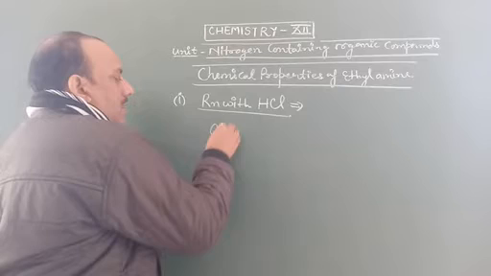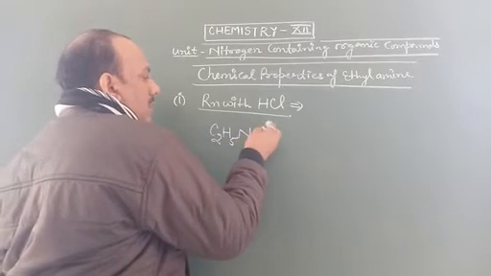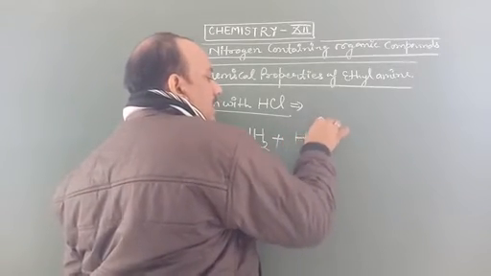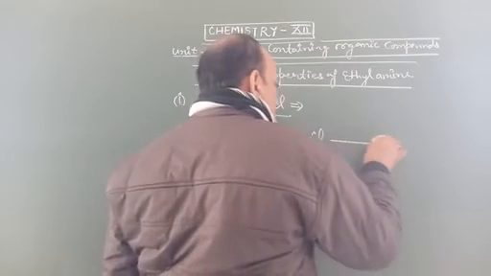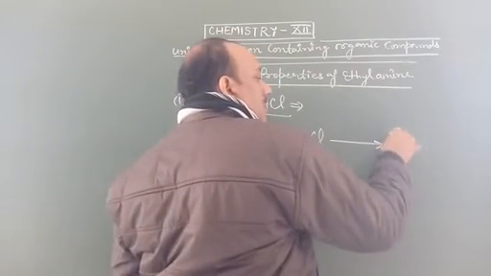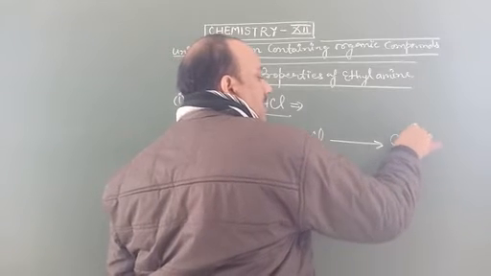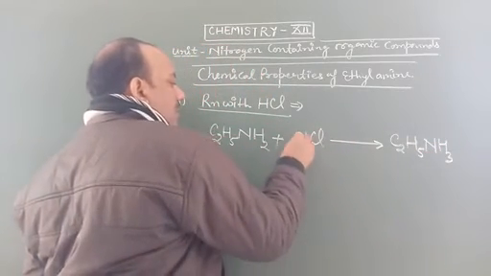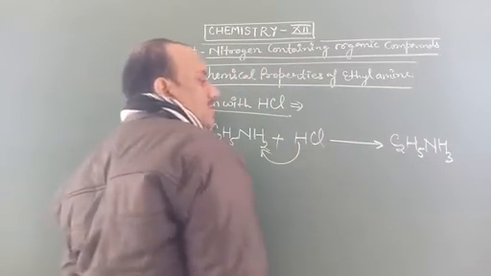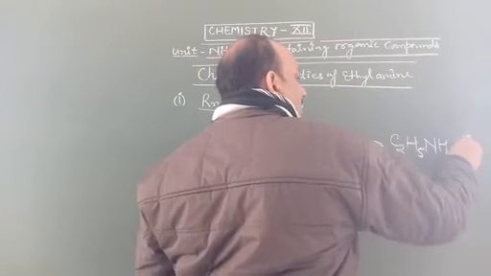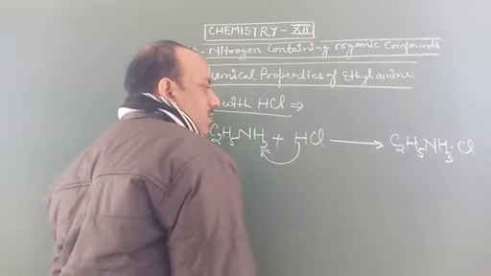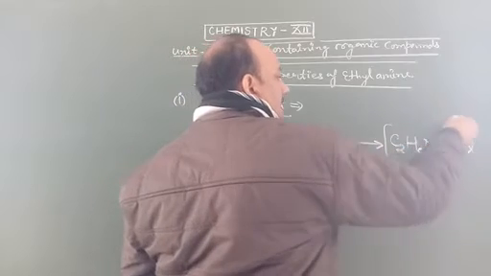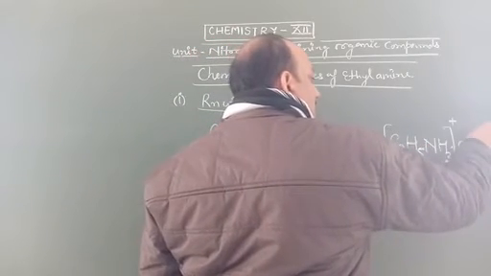Ethylamine reacts with hydrochloric acid, HCl, to form ethylammonium chloride, C2H5NH3Cl. The hydrogen atom is attached to NH2 to form NH3Cl. It is known as ethylammonium chloride. This entity shows a positive charge and Cl is negative.